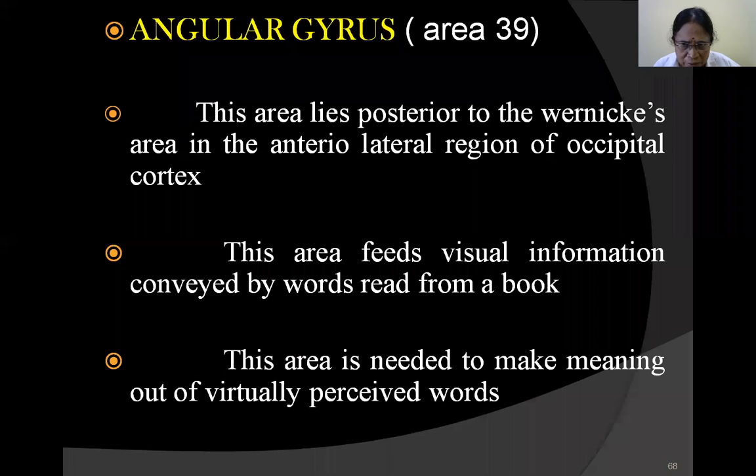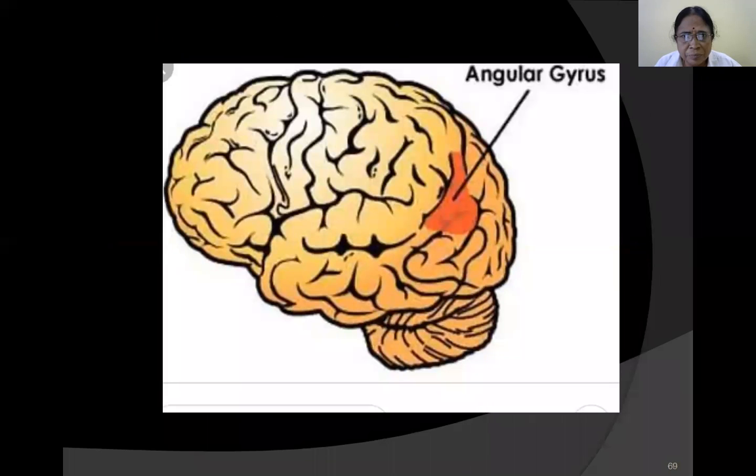This area is needed to make meaning out of the visually perceived words. Whatever words you are seeing, you have to make some sense of those words. You just can't see the words, and nothing will happen if you only see the words. They should gain some meaning. Therefore, this meaning is gained when the stimulus goes to the angular gyrus, area number 39, situated in the posterior most part of the anterior lateral part of the cerebral cortex in the occipital region.